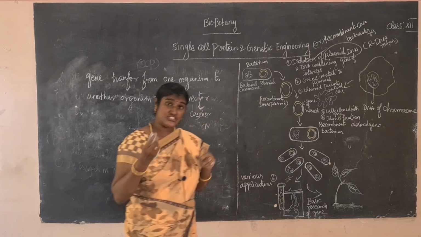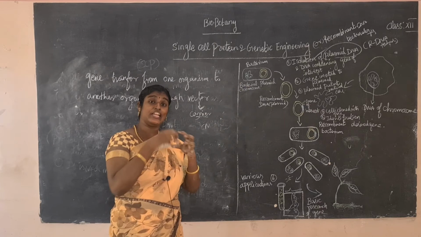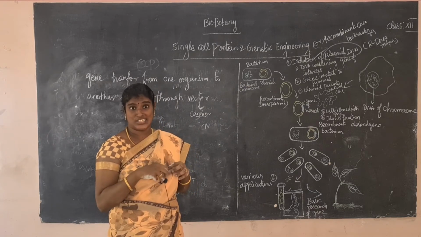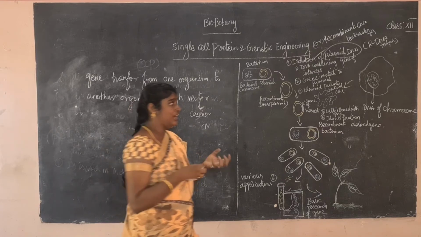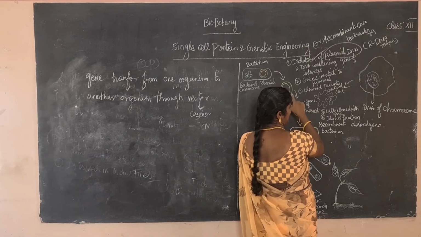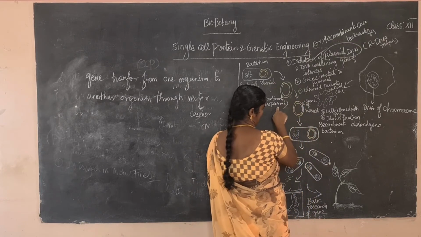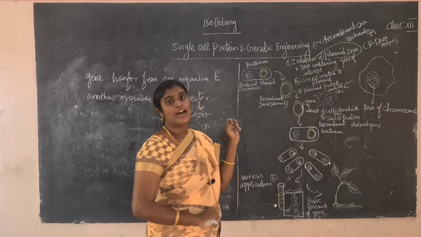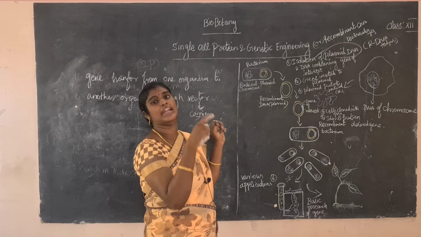So which gene is inserted into the plasmid? The gene of interest is inserted into the plasmid. What is the meaning of the interest gene? The gene we are going to insert, which we need. Okay, so second step, the gene is inserted into the plasmid. They take this plasmid separately. This is a recombinant DNA plasmid. Another name is recombinant DNA. We are going to recombine in this, so it is called recombinant DNA plasmid.